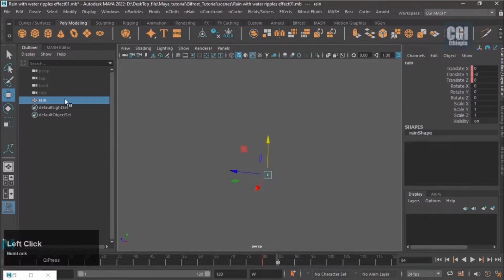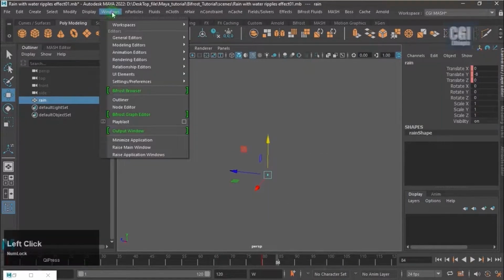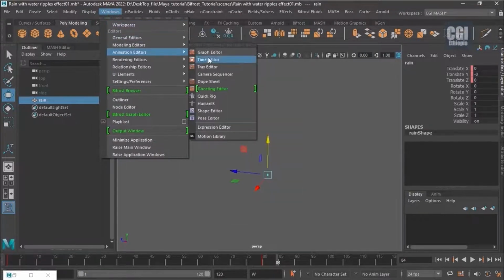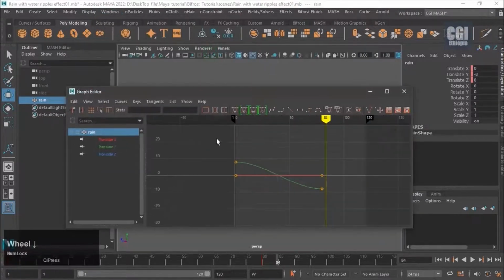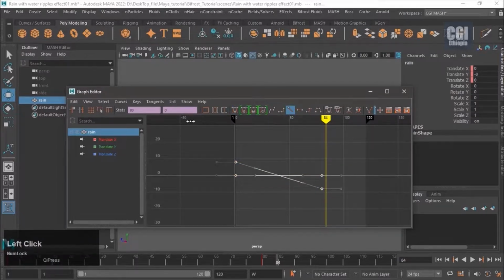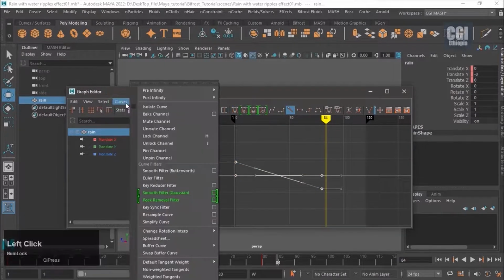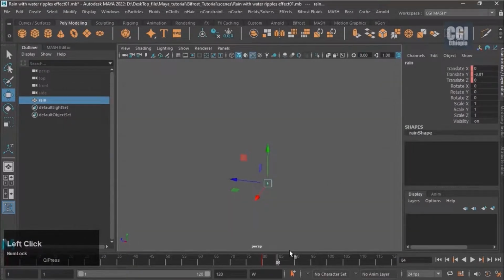Next, select Poly. Then go to Windows, select Graph Editor from the Animation Editor. Select all graphs in this way, press Linear Tangents. Then go to Curves. Under Post Infinity, select Cycle with Offset. As you can see, there was an activity that stopped at 80 frames, and now that it has been Cycle with Offset, there has been endless activity from the beginning.